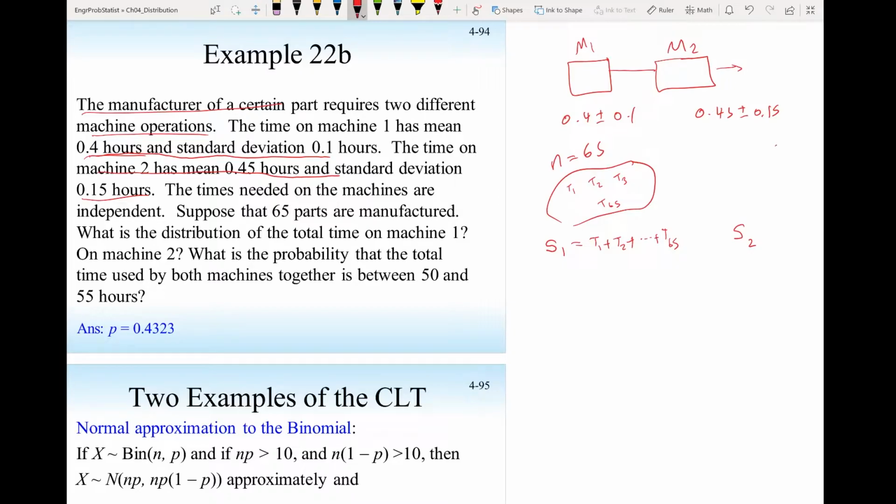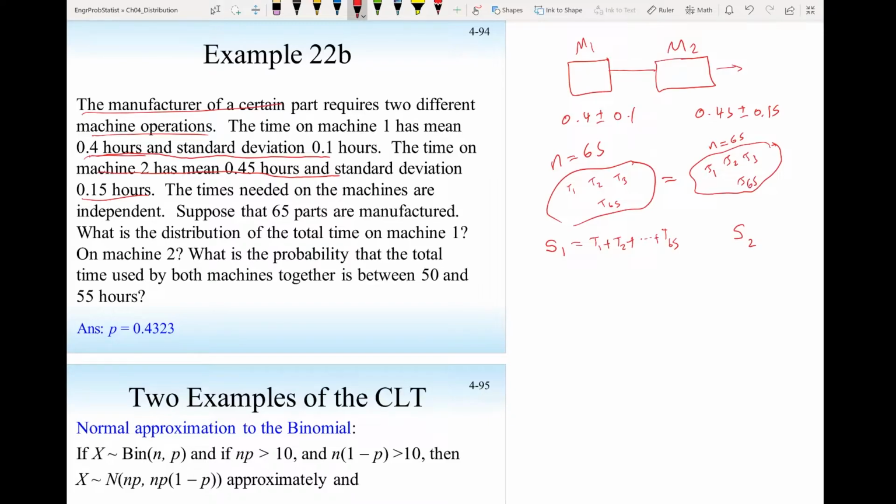And the same thing, the same sample, 65 parts, but here let's call it tau. That's the time for machine 2. So that's tau 1, that's the time it takes for the second part, the third part, up to tau 65, the time for the 65th part.